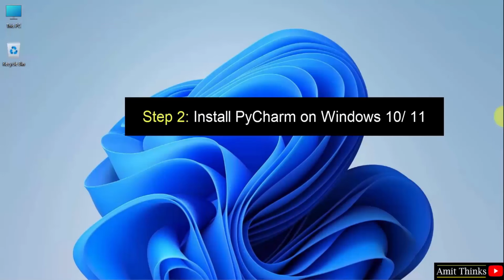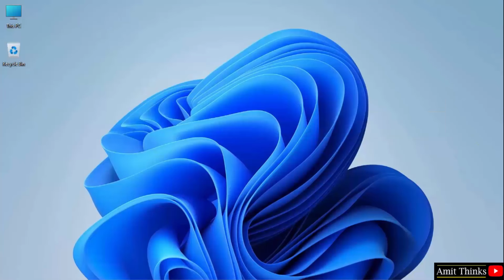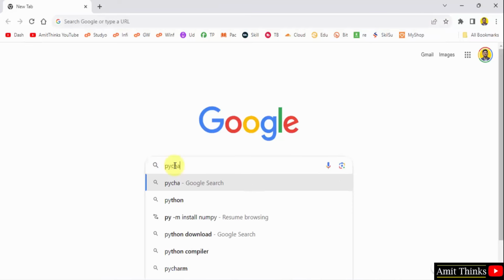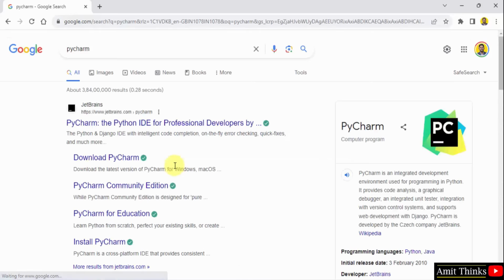Guys, we successfully installed the current Python version. Now we will install PyCharm. For that, go to the web browser. I am using Chrome. You can use any web browser. Herein type PyCharm and press enter. On pressing enter, the PyCharm is visible. It is owned by JetBrains. Click on it.